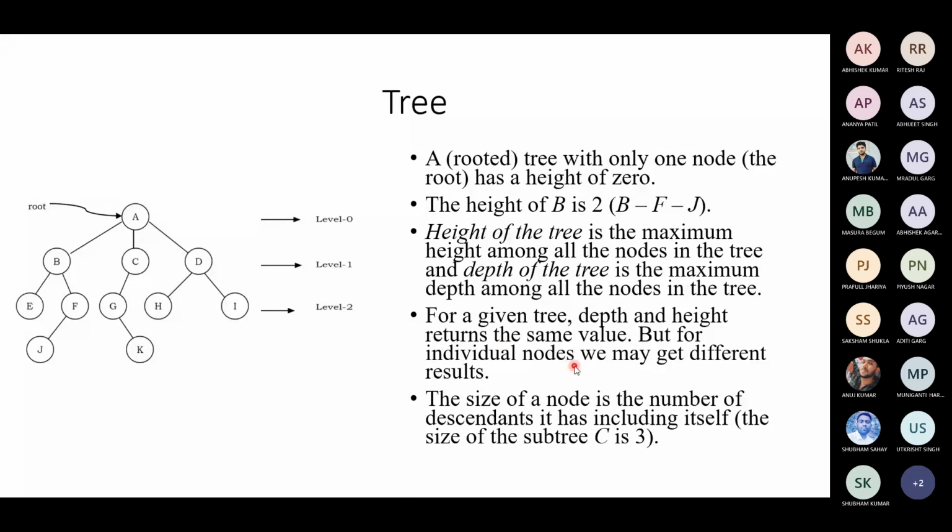The size of a node is the number of descendants it has, including itself. So the size of the subtree C is 3, so 1, 2, 3 nodes, including C. When we are calculating the size of a tree or a subtree, we have to count that node itself. What is the size of this whole tree? Tell me.